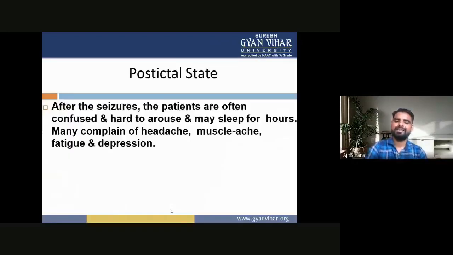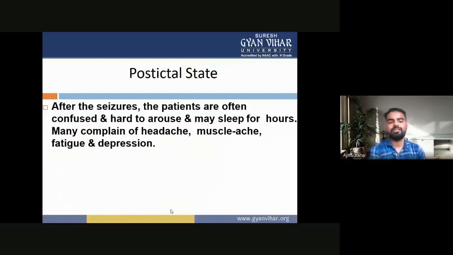Now the next one is the postictal state, the stage after the seizure. The patients are often confused and hard to arouse and may sleep for hours. They may complain of headache, muscle ache, fatigue, and depression. This condition is called the postictal state.